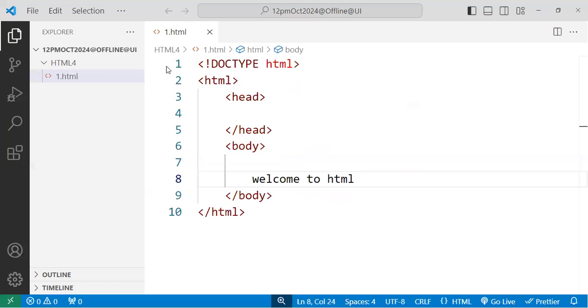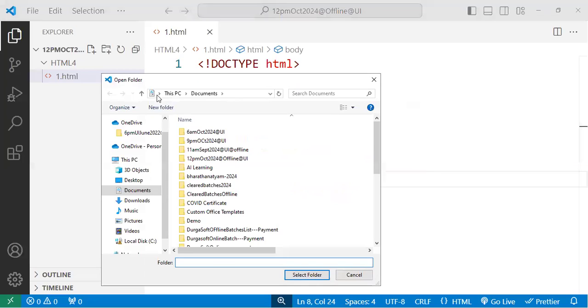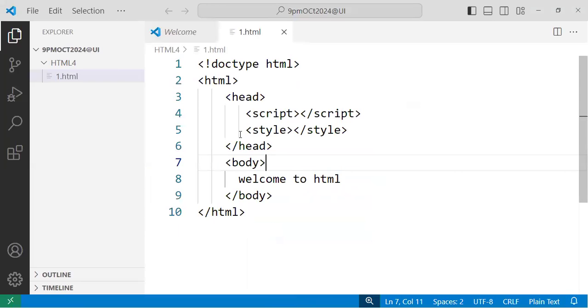See here, this is VS Code. Go to File, Open Folder option will be there. Here, select our 9 PM folder. I only created one empty folder, 9 PM. Just select it. By this, the 9 PM folder will come into our application.